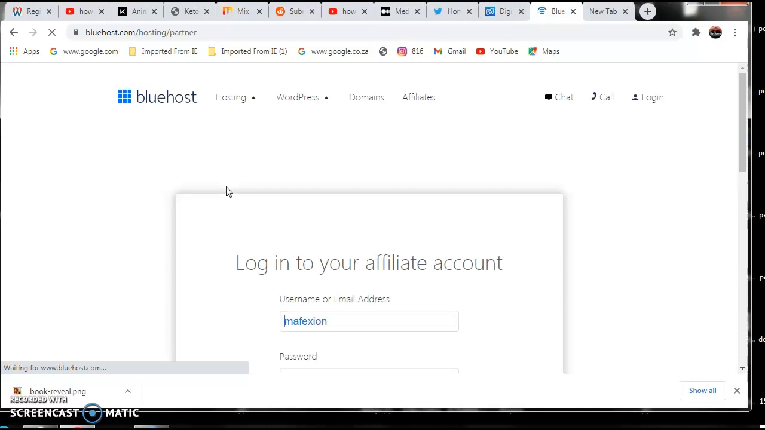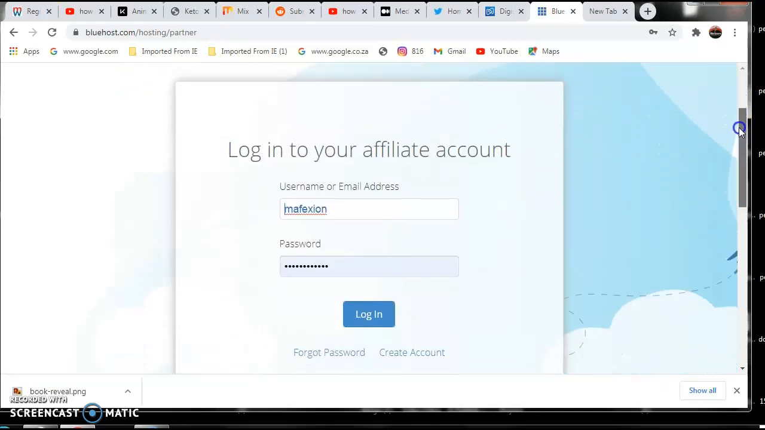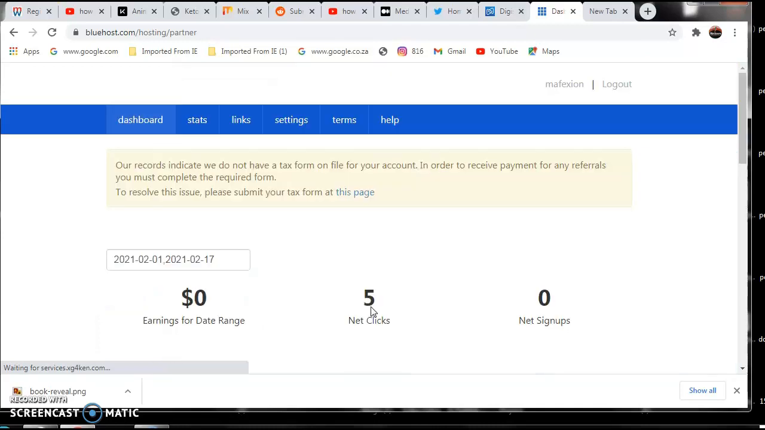So while we're waiting for the website to open up, you'll actually see, guys, that this is an affiliate program. As you can see, I'm logging into my affiliate account. You can create an account here if you do not have one. Just create an account on Bluehost affiliate marketing. This is an easy way to make money.